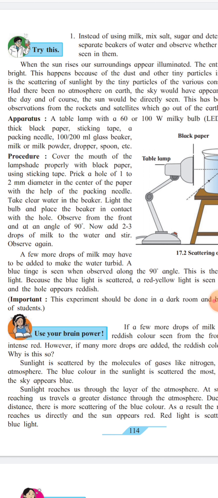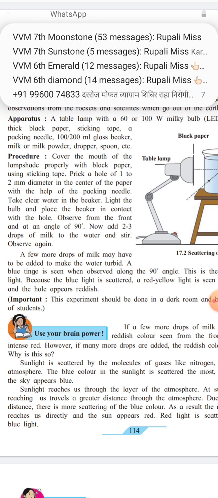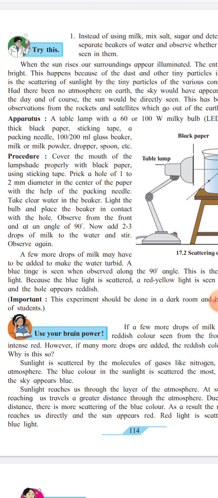reddish. What do you understand from this experiment? A few more drops of milk may have to be added to make the water turbid. A blue tint is seen when the observer is at a 90 degree angle, and this is the scattering of blue light because blue light is scattered.